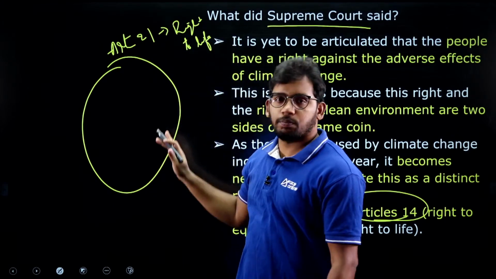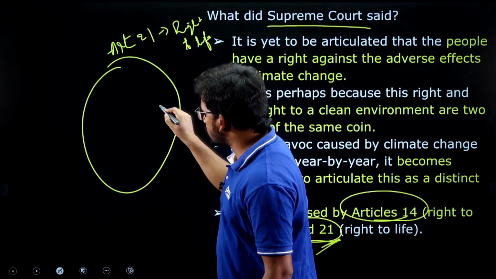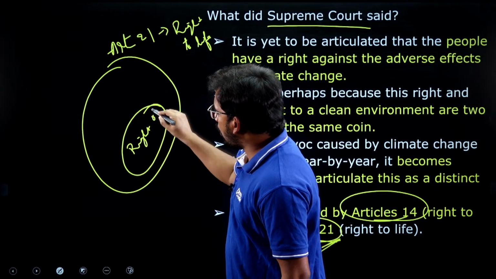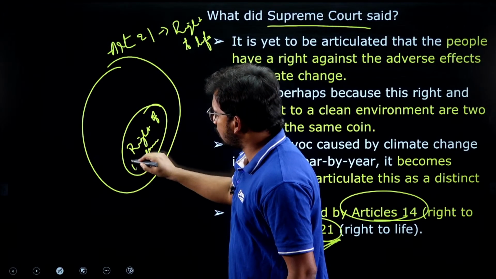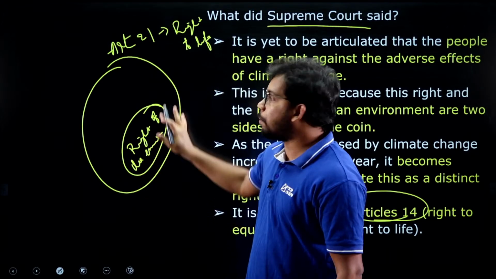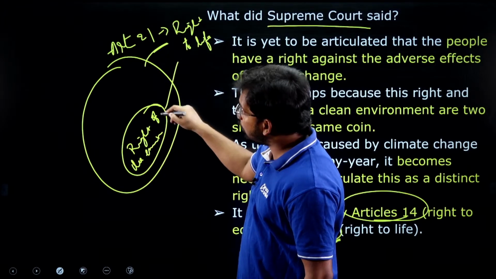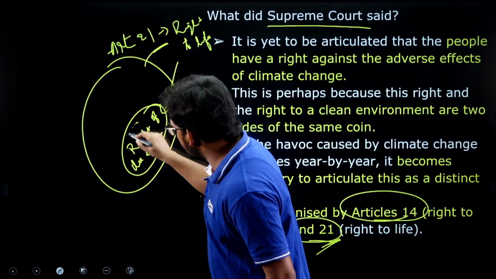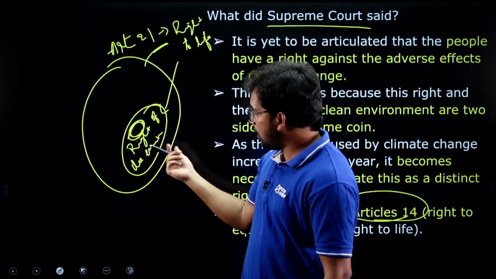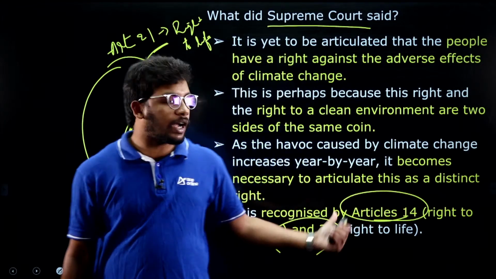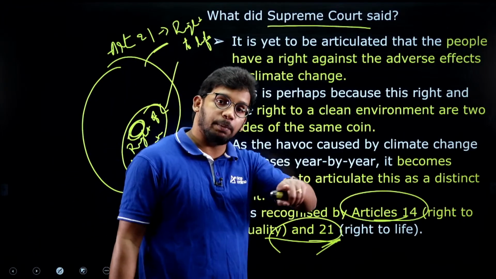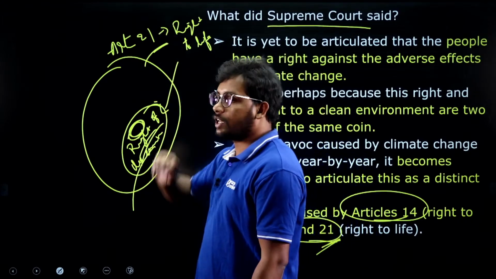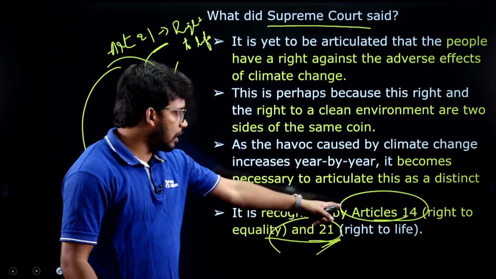Now, under this provision, the Supreme Court has once announced the right to a clean environment. The right to a clean environment is a part of Article 21. They have earlier interpreted that. And under this particular provision, a small observation was included by the Supreme Court two days back, that the right against climate change is also part of the right to a clean environment under Article 21, right to life, and also under Article 14